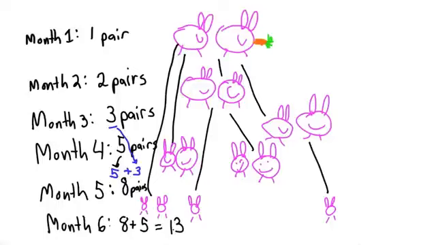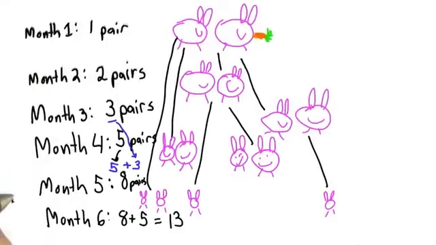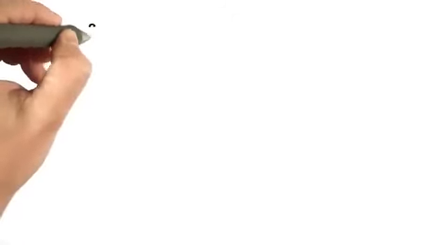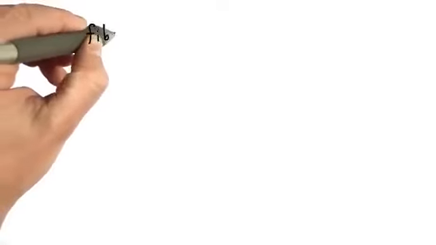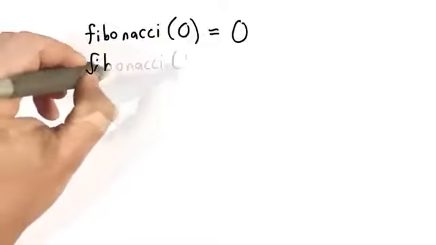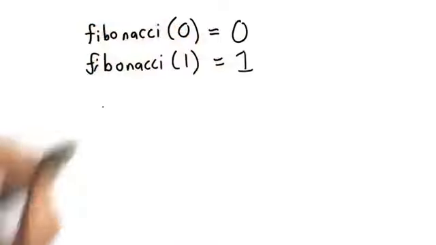And the question is, can you figure out at the end of month n, given any number n, how many rabbits there will be? So the way we define this mathematically is a little different from the way Fibonacci posed the question. And that's because in modern mathematics, we usually like our series to start with a 0. If we're thinking of modeling rabbits, well, that doesn't quite make sense to start with 0 rabbits. But if we're thinking of it as more general series, it does. So the way it's defined mathematically is that we say that the Fibonacci number 0 is defined as 0. Fibonacci number 1 is defined as 1. And those are our 2 base cases.